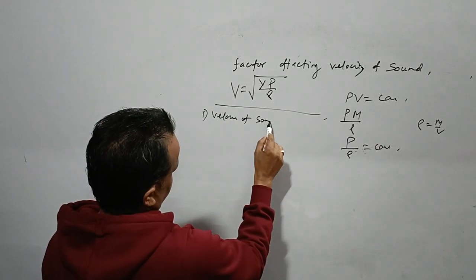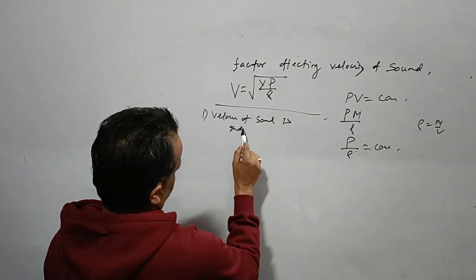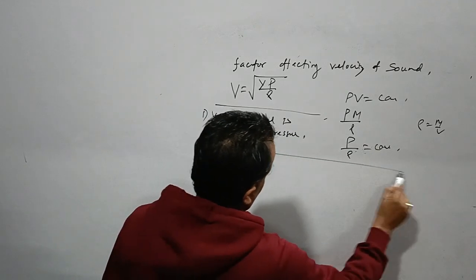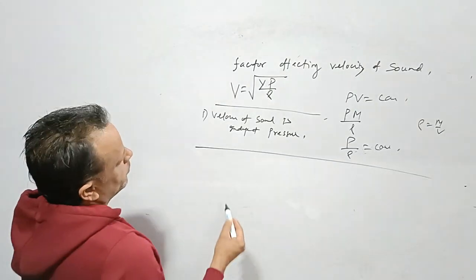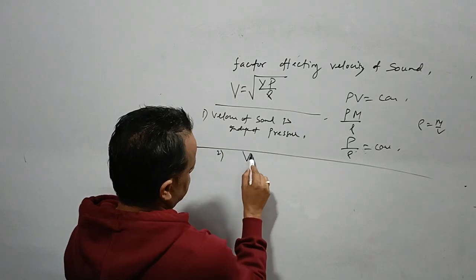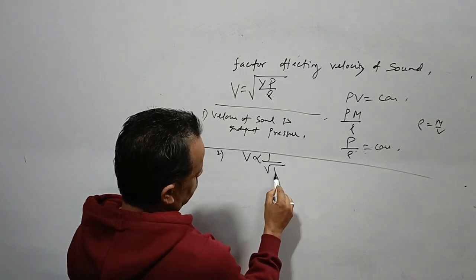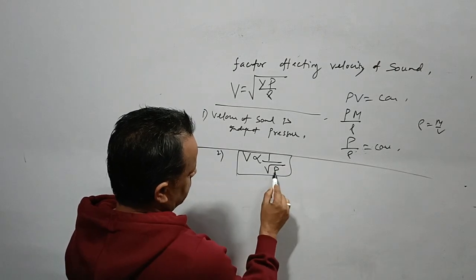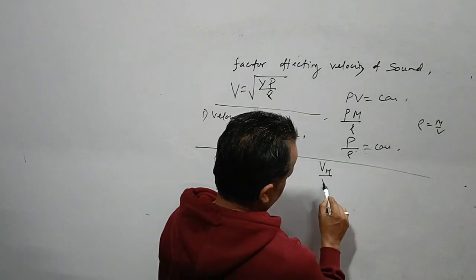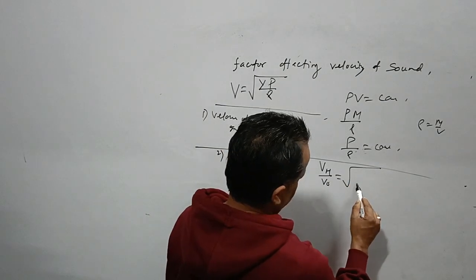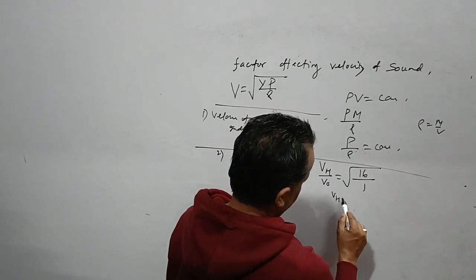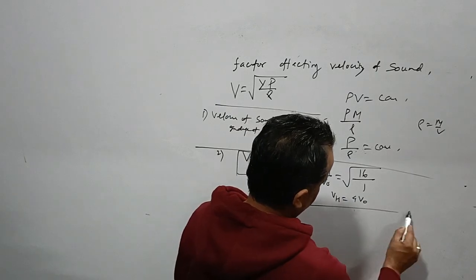Velocity of sound is independent of pressure. Then we have the dependence on the density. We see that velocity of sound is inversely proportional to the root of density. Let us compare this. Suppose we calculate the velocity of hydrogen to the velocity of oxygen. We'll be able to see that the density of this is 1 and this is 16. The velocity of hydrogen will be 4 times that of oxygen.